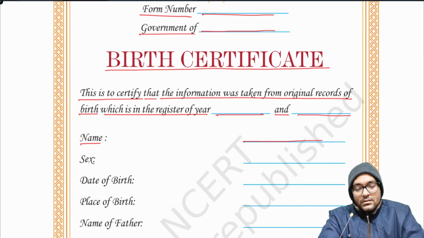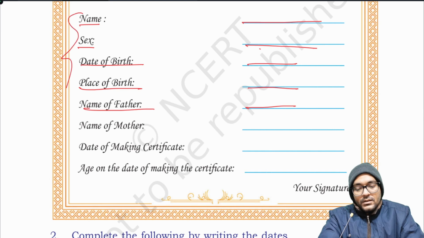Name dash, sex dash, date of birth dash, place of birth dash, name of father dash. You can write about yourselves here. Name of mother dash, date of making certificate here. You can write it by your imagination. It is the date of making the certificate. Your signature.